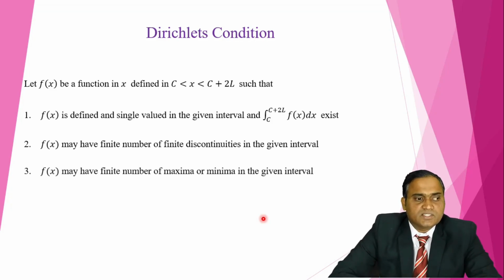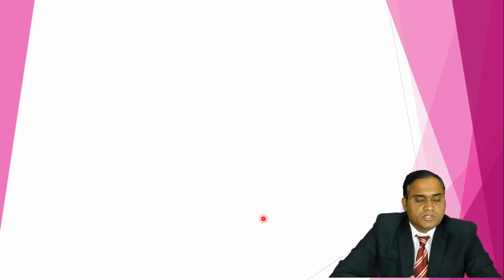Third, f(x) has finitely many maxima and minima in the given interval. If that function has infinitely many maxima and minima in that interval, then we cannot find the Fourier series. So if the given function satisfies all these three conditions, then we can easily find the Fourier series of that function. Now let's take one example of this type.